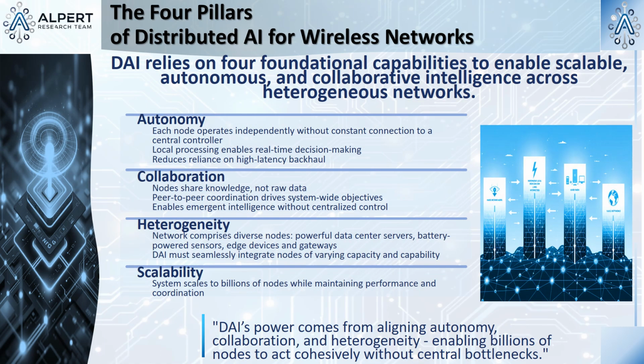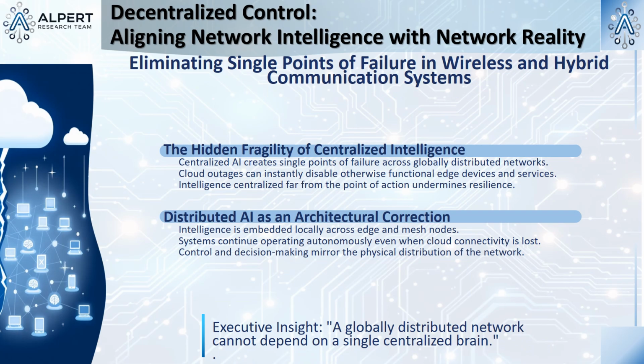And for that to work, it relies on 4 key pillars. First, as we said, autonomy. The node doesn't need a constant, stable connection to the mothership to function. It can handle things locally. Second, collaboration. They share knowledge. Third is heterogeneity. Which just means a bunch of different stuff, right? Right, but in engineering terms, that's a nightmare. You have a super powerful server trying to collaborate with a tiny battery-powered temperature sensor that has almost no processing power. The system has to make them work together seamlessly. And finally, decentralized control. There is no single point of failure. Which makes the whole network more resilient.